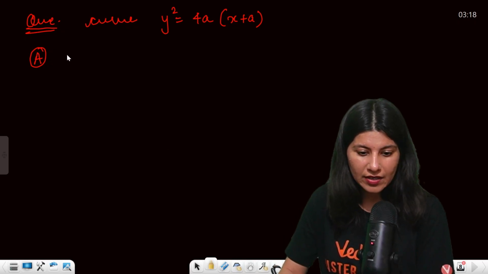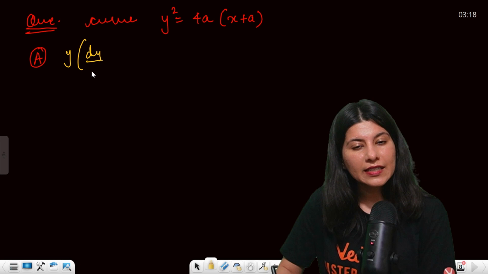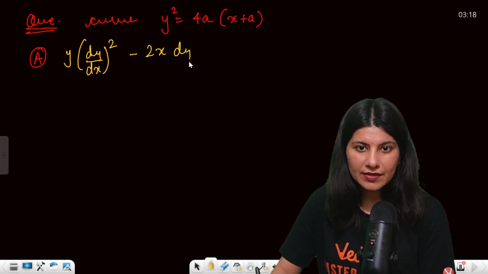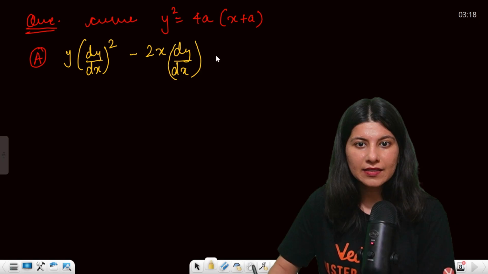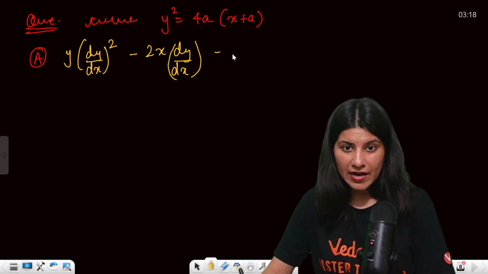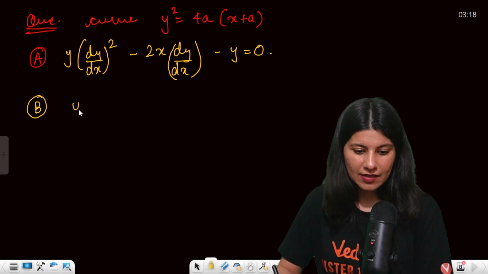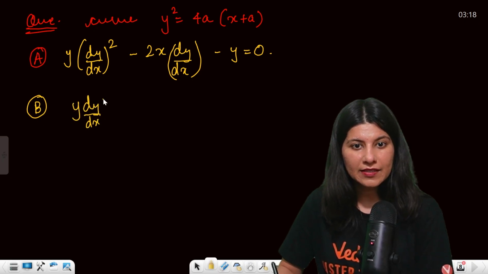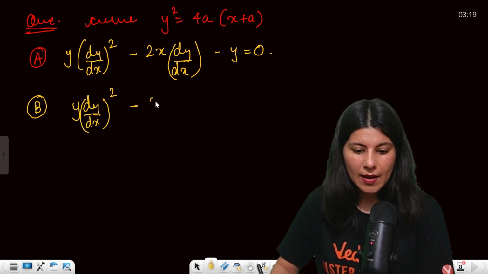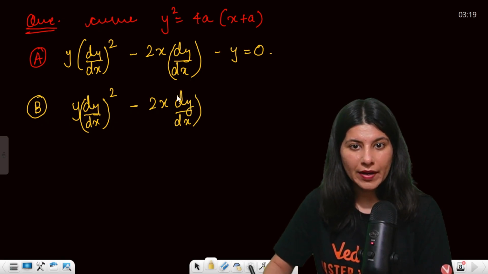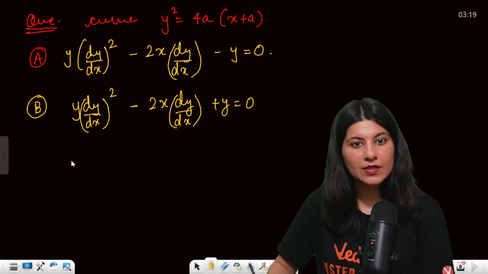Options are: A, y (dy/dx) whole square minus 2x dy/dx minus y equals 0. Option B is y (dy/dx) whole square minus 2x dy/dx plus y equals 0.